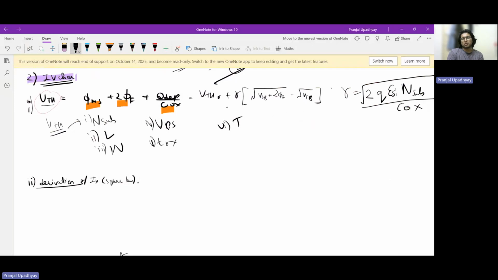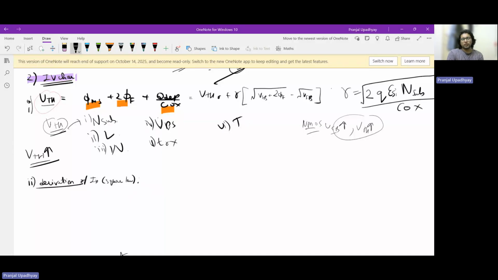Not really, but you should have some kind of intuition that specifically for NMOS, if you increase VSB, your VTH will increase. From this, other intuitions should also be drawn. For example, what will be the effect on VTH for all these various parameters? Let's try to logically think what will happen. So I'll just consider the case of VTH increasing.